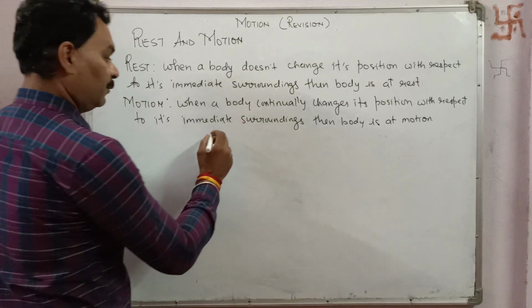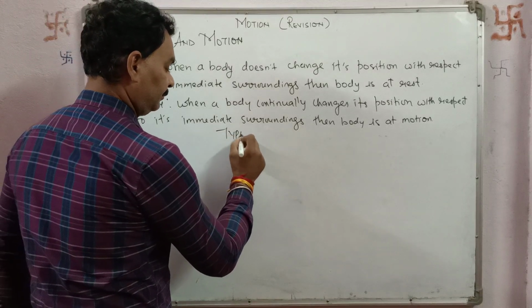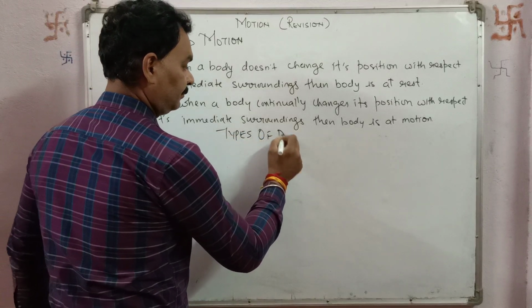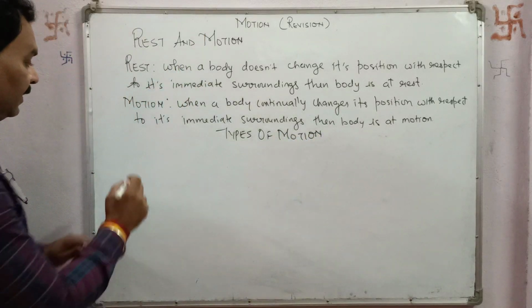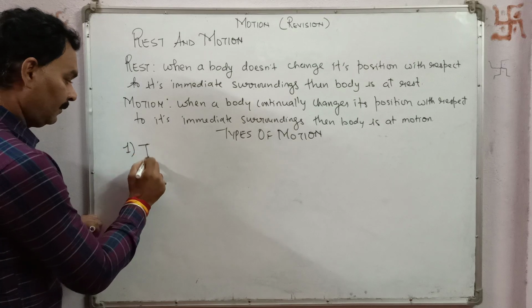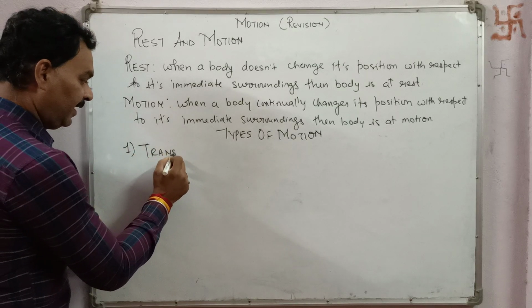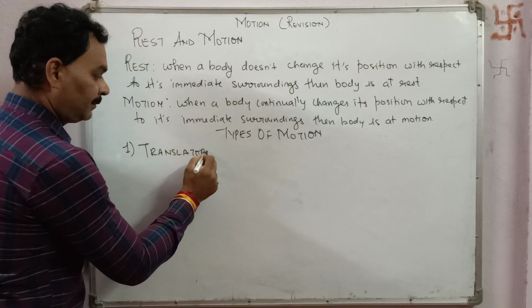Now types of motion. The first one is translatory motion.